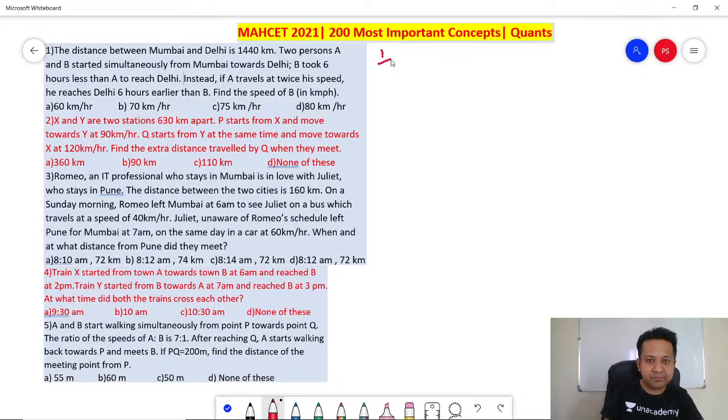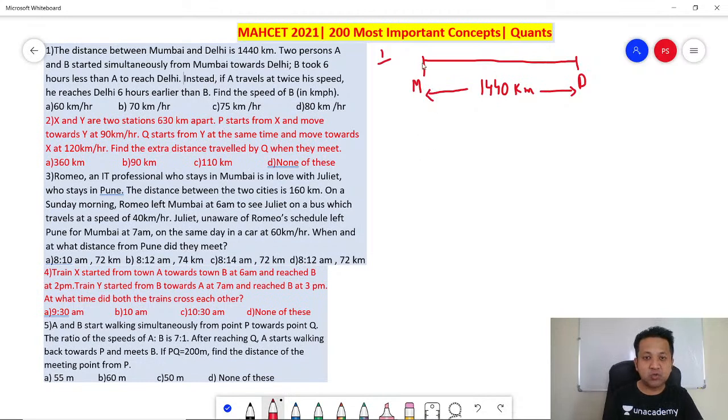Number 1. The distance between Mumbai and Delhi is 1440 kilometers. Let's draw it. So the distance between Mumbai and Delhi is 1440 kilometers. Alright. Two people, A and B, started simultaneously from Mumbai towards Delhi. So you've got two people, A, B. They both go towards Delhi. B took 6 hours less than A to reach Delhi. Instead, if A travels at twice his speed, he reaches Delhi 6 hours earlier than B.